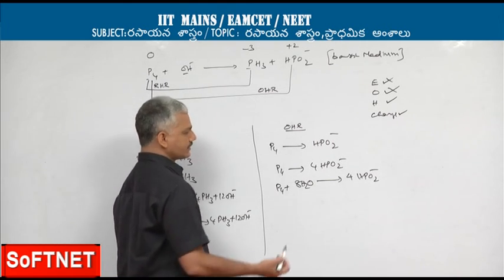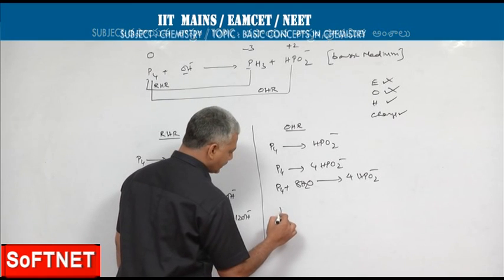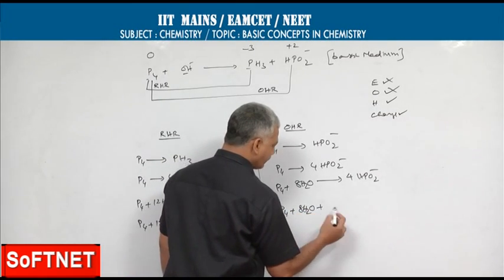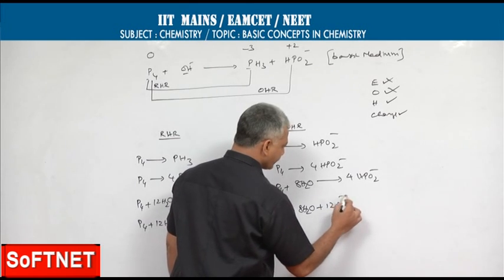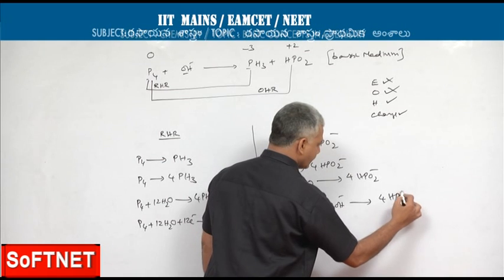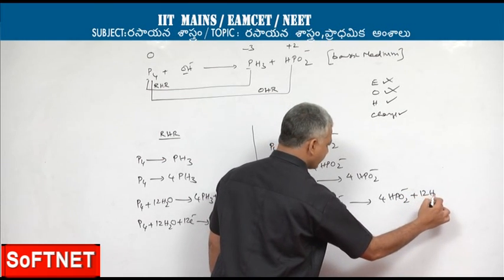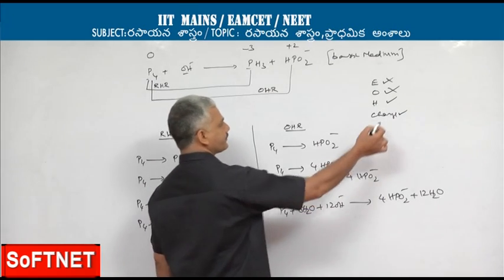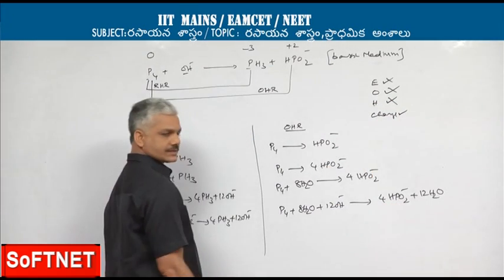12 hydrogens. In order to balance the hydrogens, we will add required number of water molecules on the deficient side and equal number of OH minus ions on the opposite side. Now hydrogen is balanced.